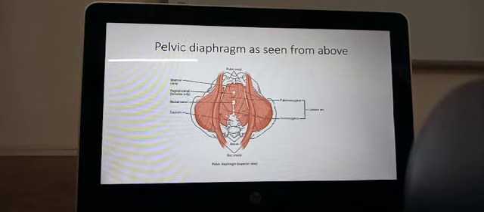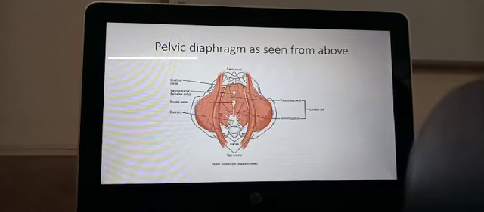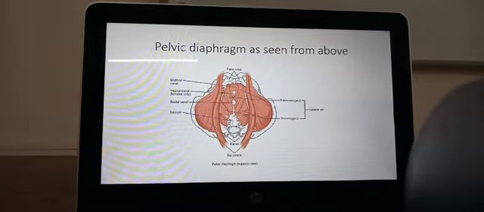In between these two paired muscles, you see the pelvic diaphragm. There you see the iliococcygeus muscle and the pubococcygeus muscle, and it is perforated by 2 openings in the male, and 3 openings in the female. In the male, it is the urethral canal and the rectum. In the female, in addition, between the urethra and the rectum, you have the vaginal canal.